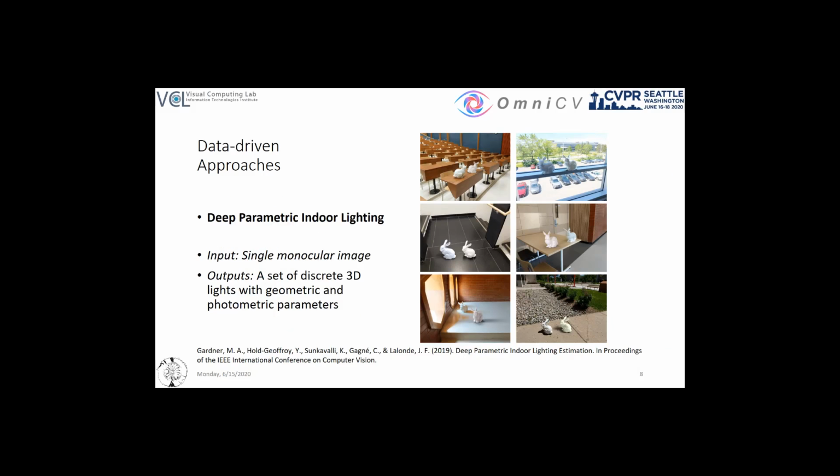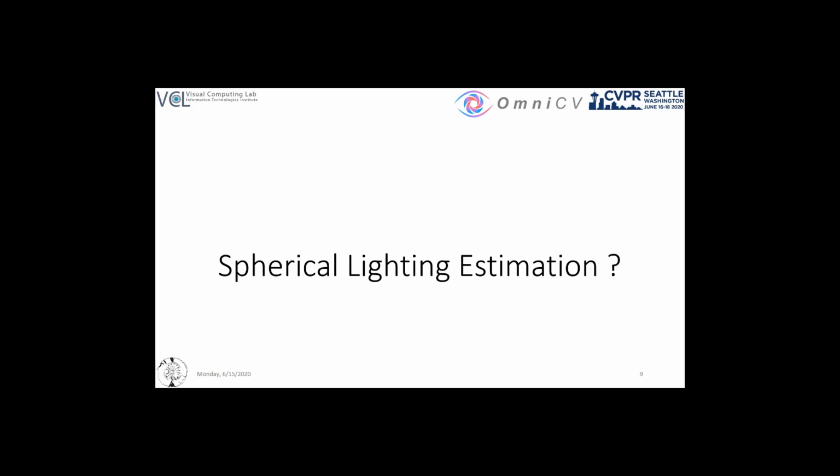Finally, Gardner et al. take another direction by regressing parametric lights in a scene that allow for finer-grained lighting of synthetic objects. Yet, all these works aim at inferring a scene's lighting from a single perspective image, limiting their applicability to spherical images. For data-driven spherical lighting estimation though, we first need to overcome the lack of data availability.